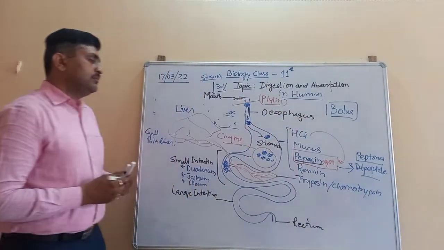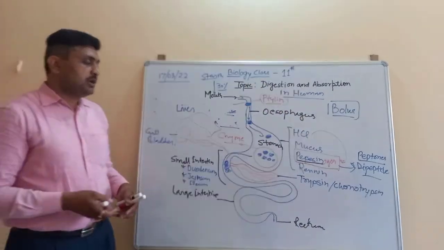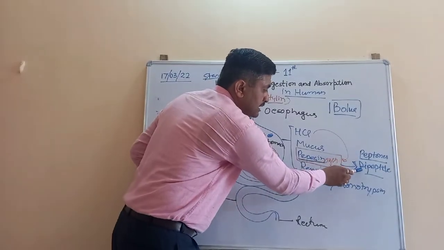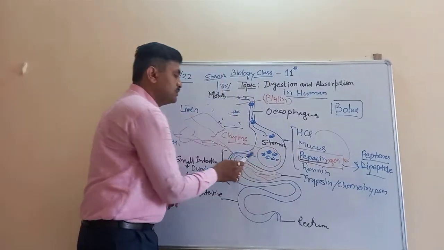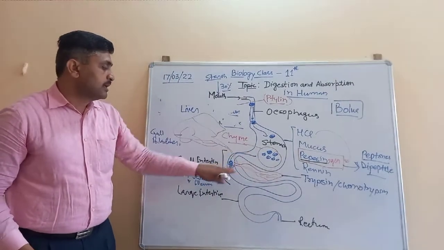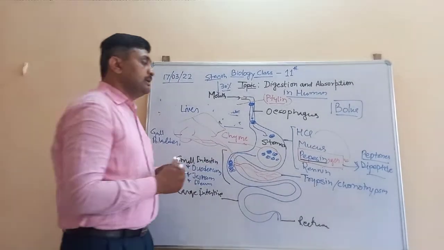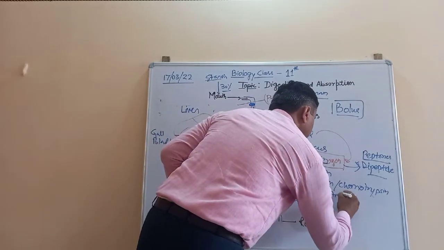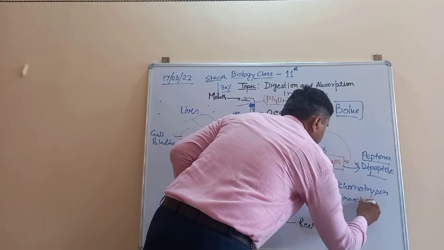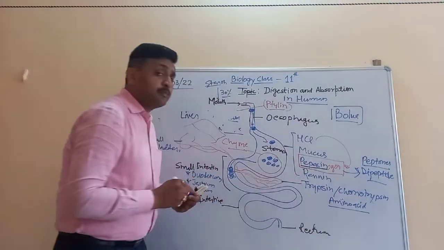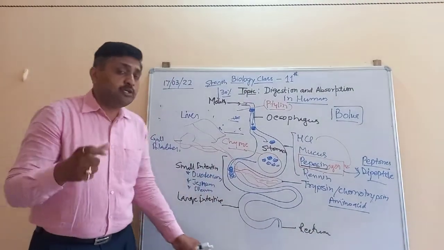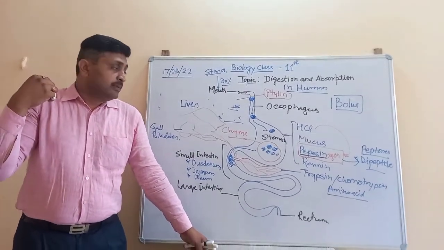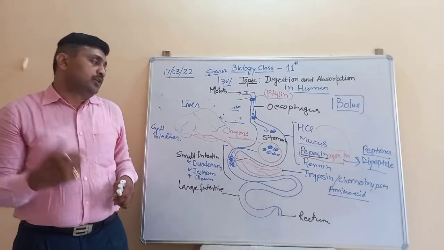This trypsin and chymotrypsin help in the digestion of the proteins, or the peptones and the dipeptides, which come from the stomach to the duodenum, into the simplest form, and its simplest form is the amino acid. So the simplest form of the protein is the amino acid, and this amino acid helps in bodybuilding, or in the growth of the individual.